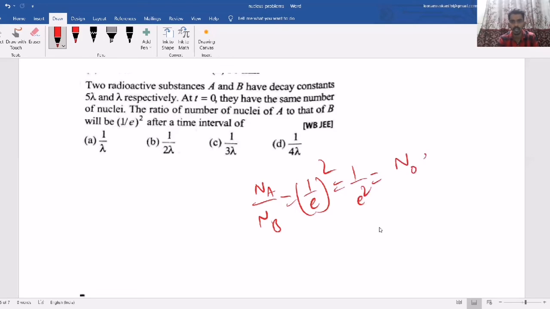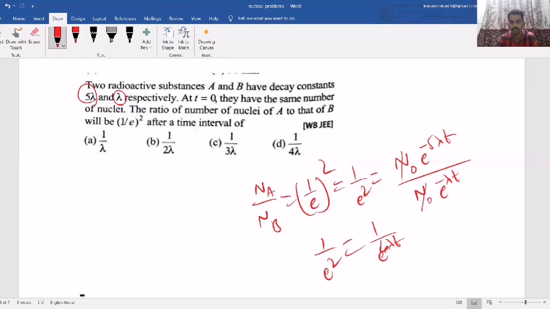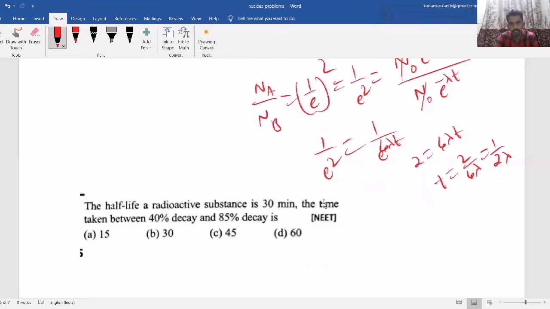Where Na means N0 into e power minus 5 lambda T and Nb is N0 into e power minus lambda T, because here lambda is for B, 5 lambda for A. Now again if you solve this, then 1 by e square will become, if it comes down, e power 4 lambda T. That means 2 equals 4 lambda T. So T equals 2 by 4 lambda, that is 1 by 2 lambda. Now it is reduced to half, double the initial one.